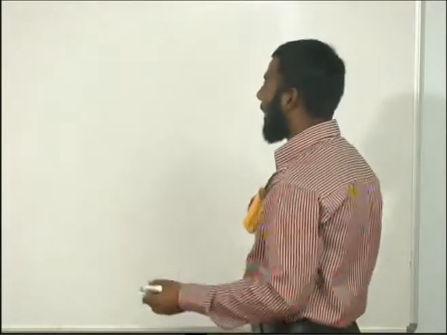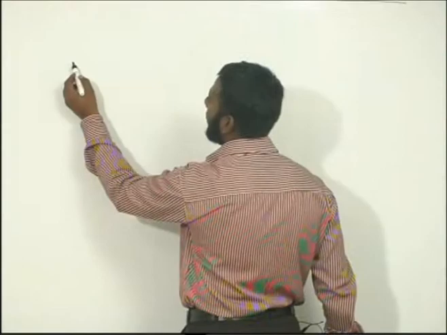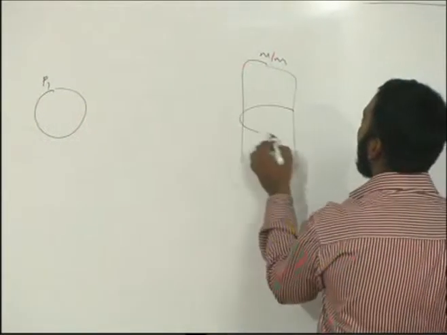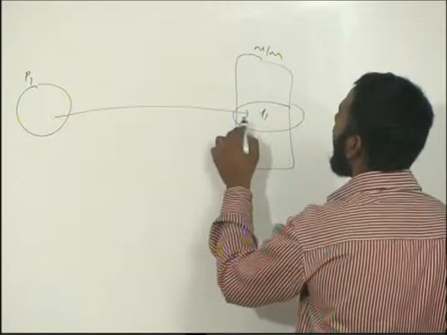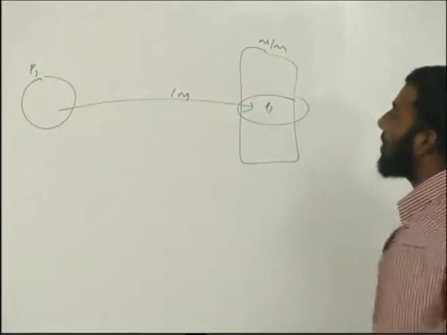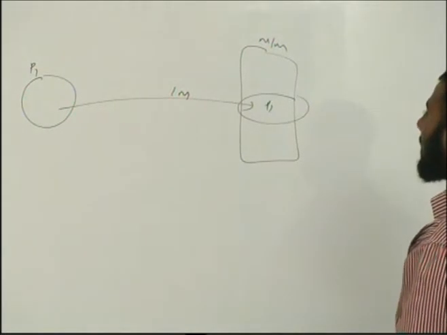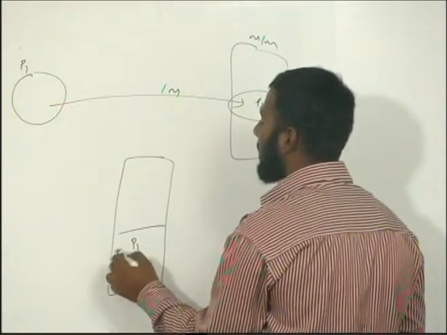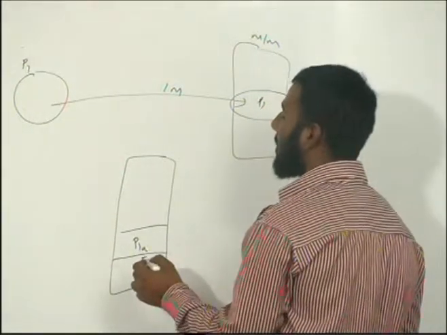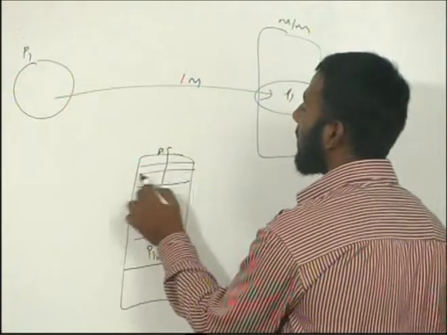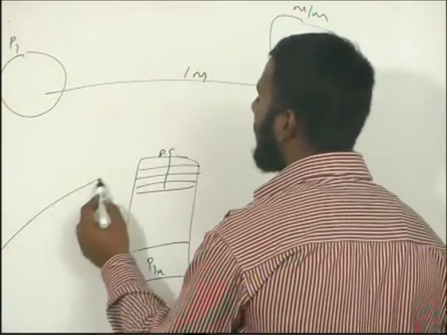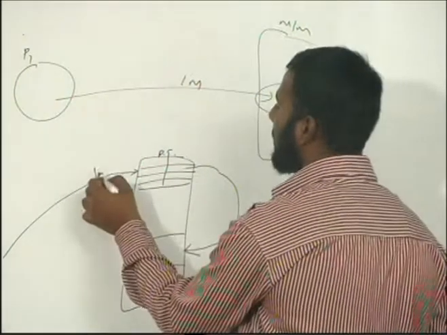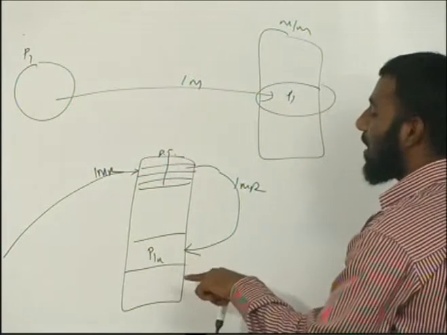Now the problem here is, suppose I have a process P1, and when it is read into the memory, if I want to access this process P1 directly in one memory access, I could access the contents of this process. But with paging, the scenario is changed. How? Page P1 of process A might be sitting here. In order to access this P1 of A, I refer to the page table, I get the address, and using that address, I have to do another reference.